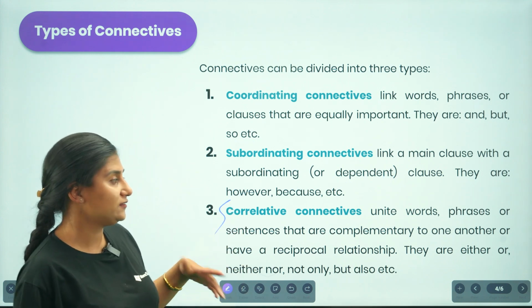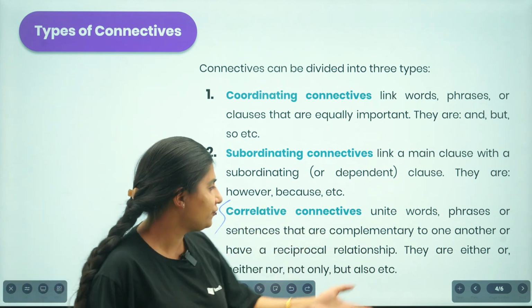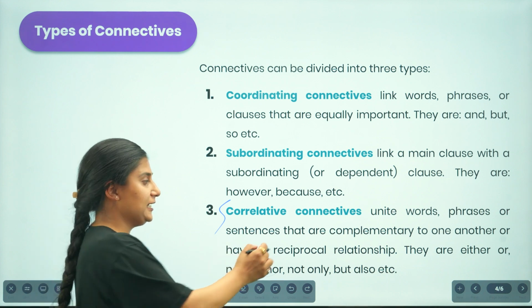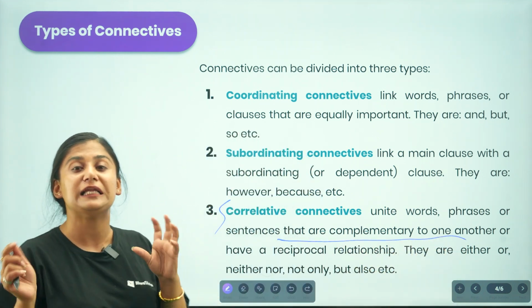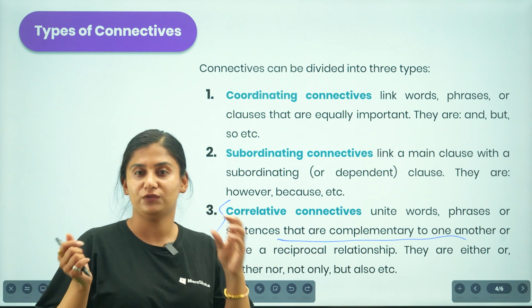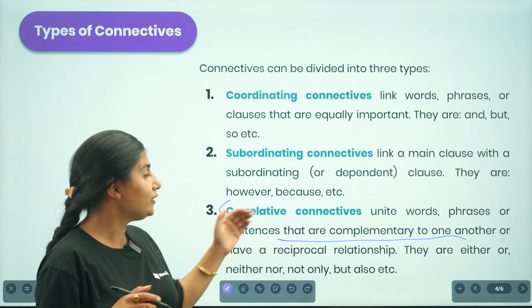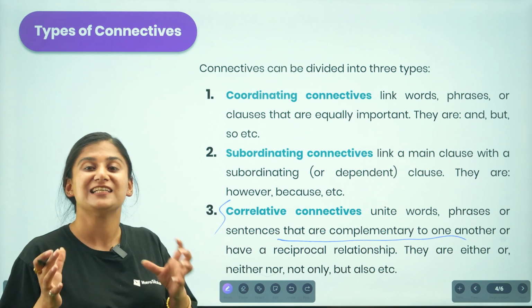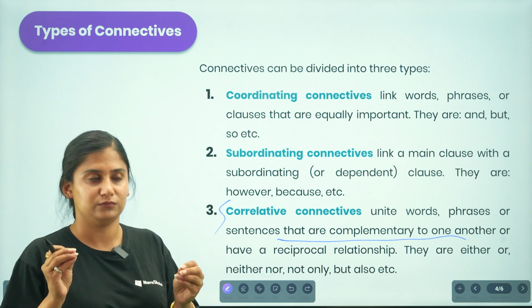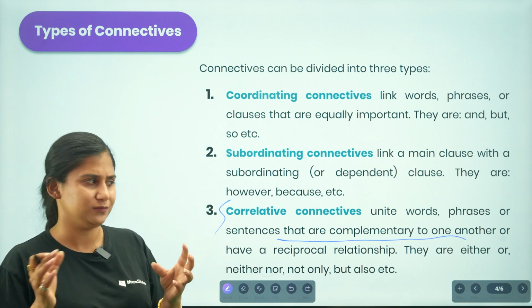Correlative connectives unite words or phrases or sentences that are complementary to one another, something that is related. So we use correlative connectives in order to form sentences that have a relation with each other.